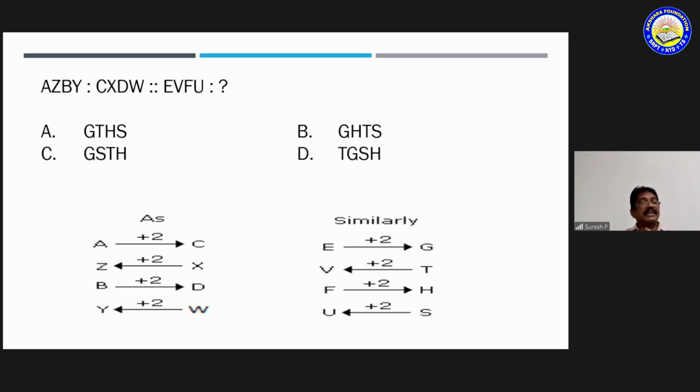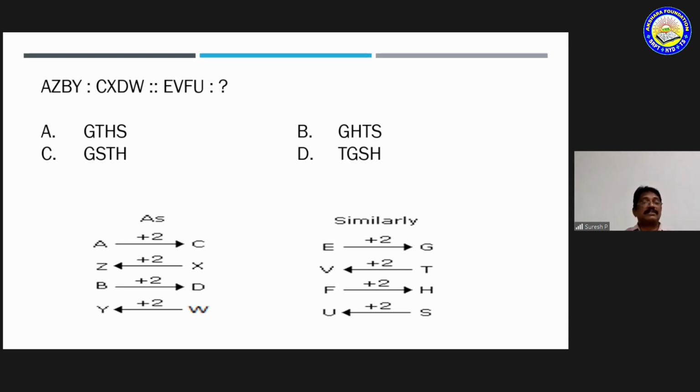A, Z, B, Y, C, X, D, W, E, B, F, U. Now you have to identify the same kind of relation. What is the relation between A and C? Here two steps move forward: A, B, C. Between A and C you have one letter, so one letter is skipped. By moving two steps you get C. From Z, moving two steps you get X. From B, moving two steps you get D. From Y, moving two steps you get W.